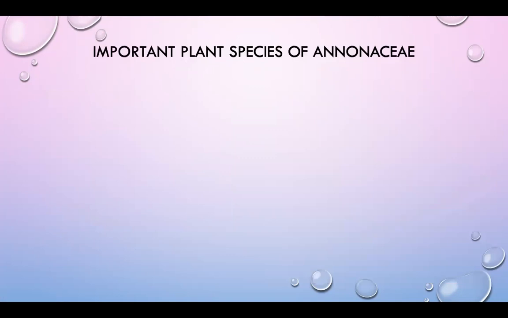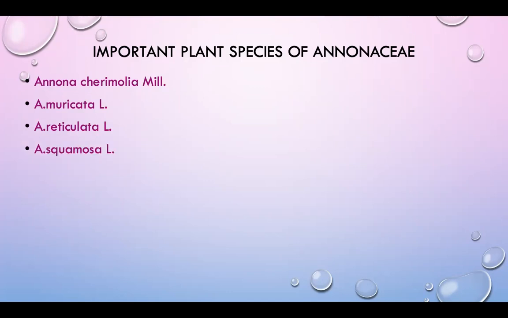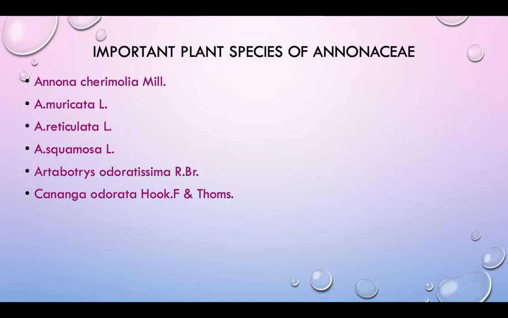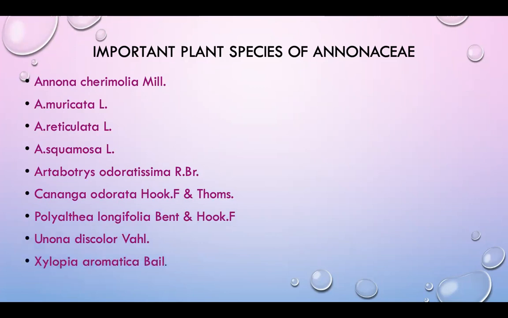Important plant species of Annonaceae are Annona cherimola Mill., Annona muricata, Annona reticulata, Annona squamosa, Artabotrys odoratissimus, Cananga odorata, Polyalthia longifolia, Annona discolor, and Xylopia aromatica. These are the important plant species of Annonaceae.